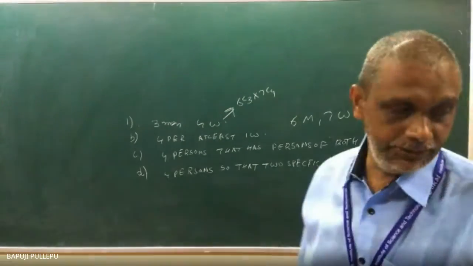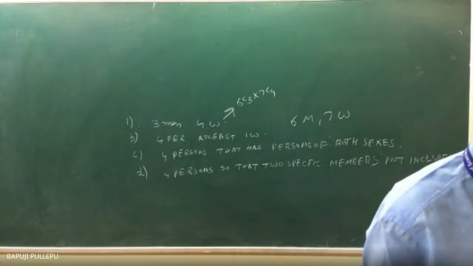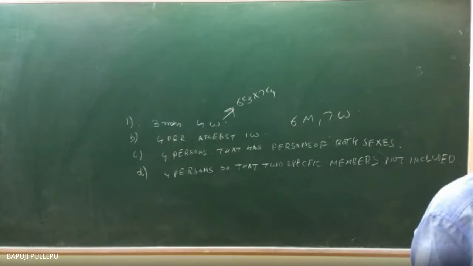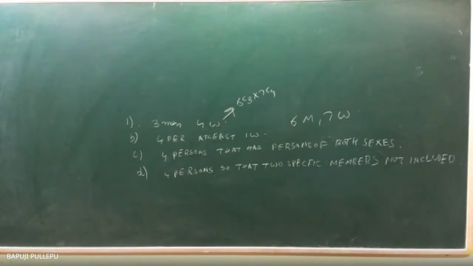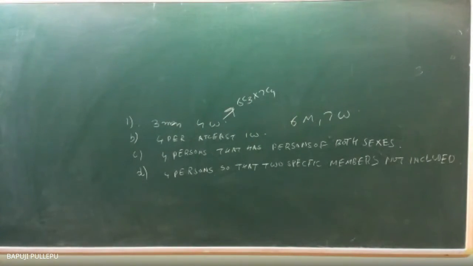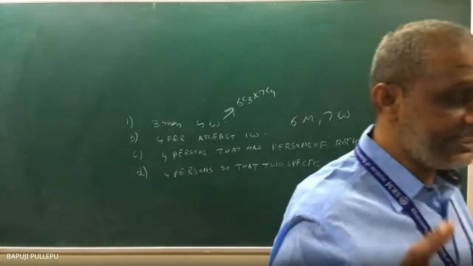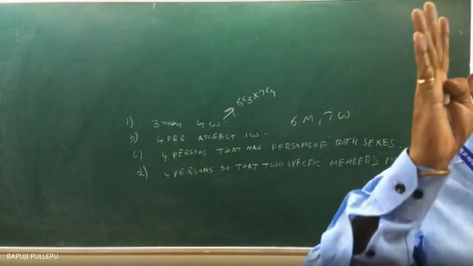4 persons I want to select. At least one woman, how will you do? Come on, tell me. At least one woman means one woman allowed, 2 women, 3 women, 4 women.